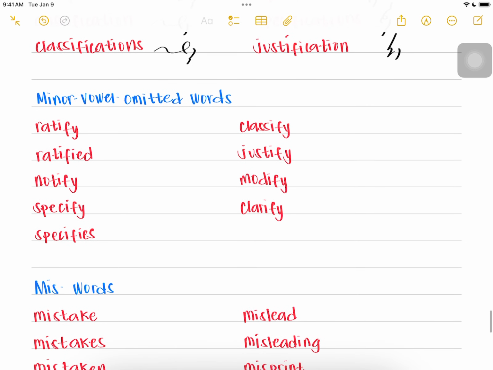Okay. Now, minor vowel omitted words. Samples are RATFI, ratify. RATFID, ratified. NOTFI, notify. SPESFI, specify.